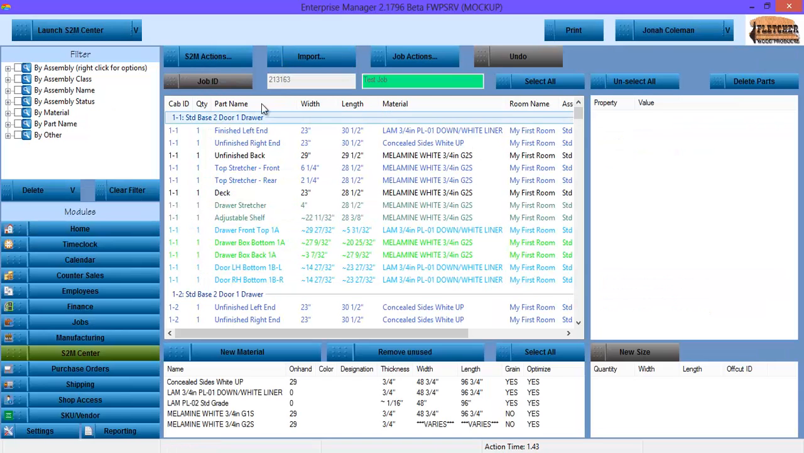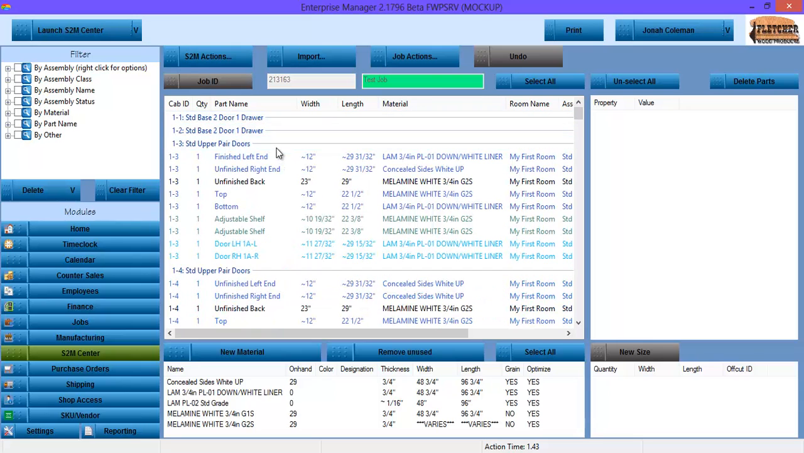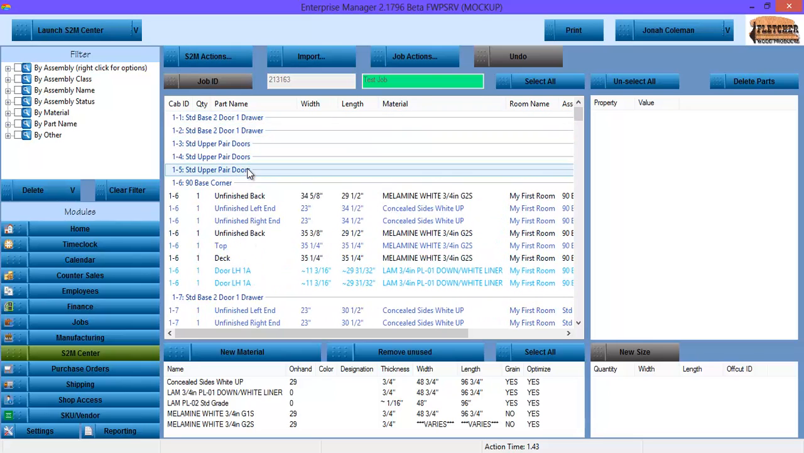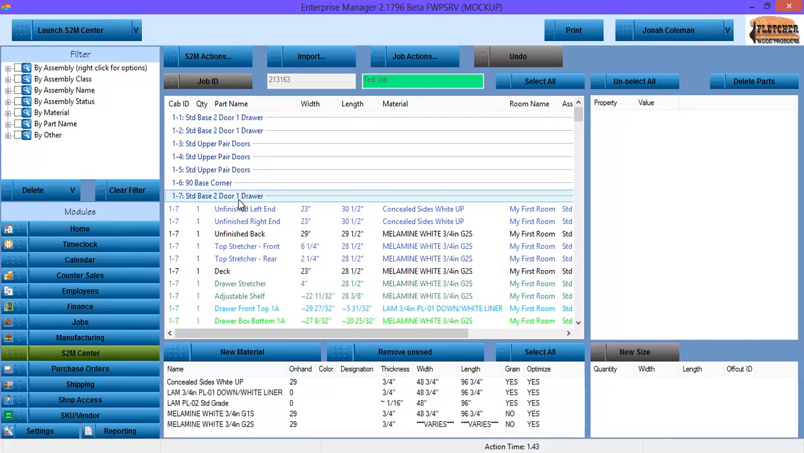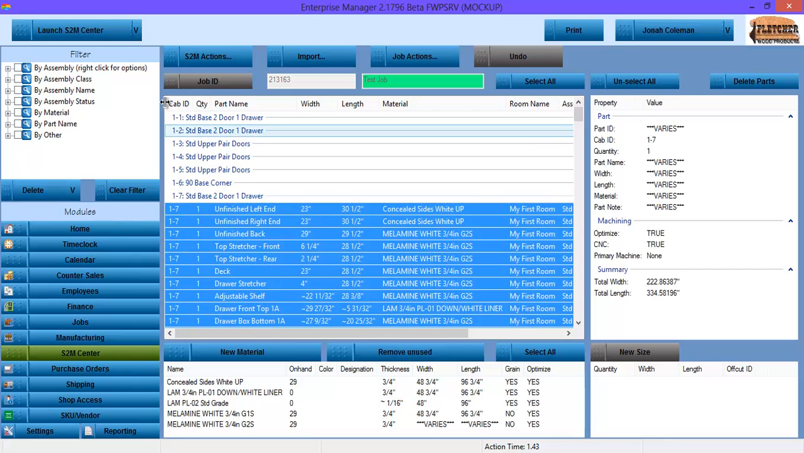Going to go back over to this still open copy of Enterprise Manager. This is my Screen to Machine Center interface. You can see it's very similar to the standard Screen to Machine Center interface. My list of parts here has groups by whatever we're sorting by, and they're collapsible. You can see here where I can click once to select the whole cabinet.